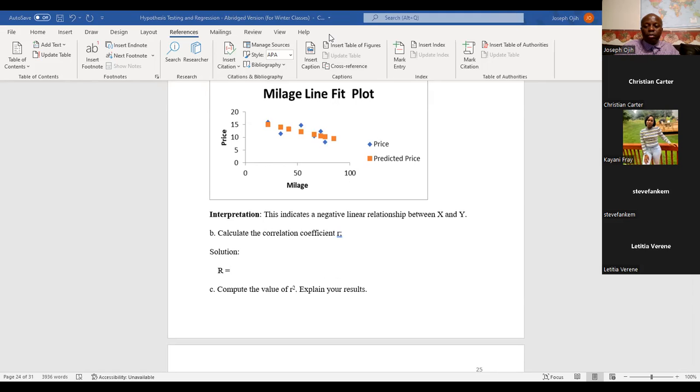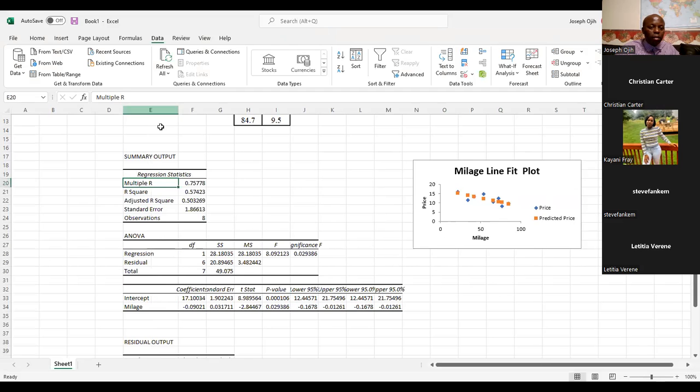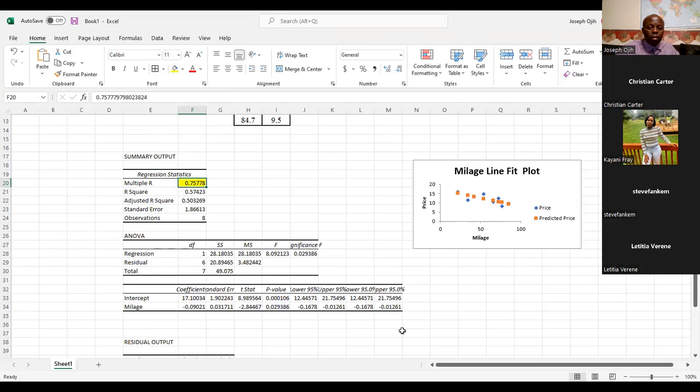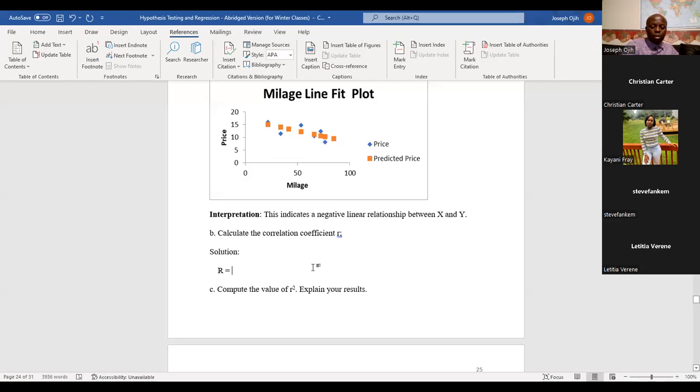You can see the R right here. Let me expand this so you can see the screen better. So it's basically 0.76. So 0.76 would be our R.